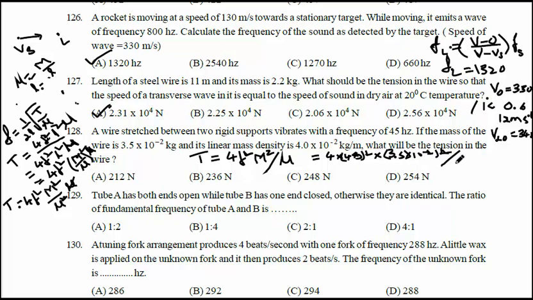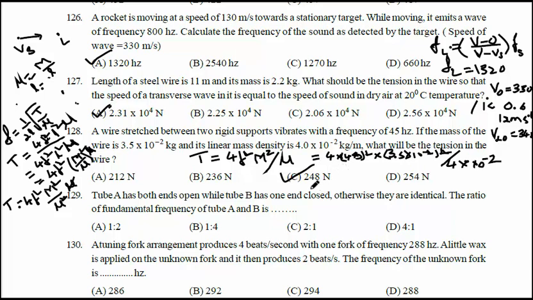Mu is 4 into 10 raised to minus 2. So after doing the calculation, 4 into 45 square into 3.5 into 10 raised to minus 2 whole square divided by 4 into 10 raised to minus 2, you will get the answer as 248 Newton.